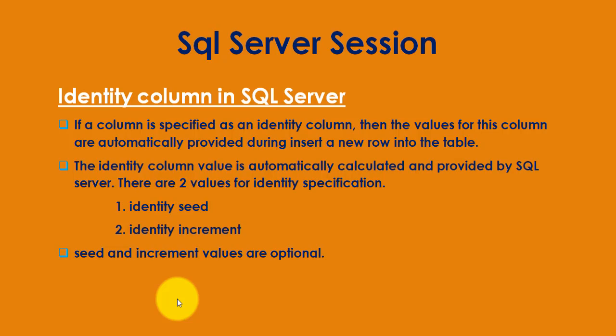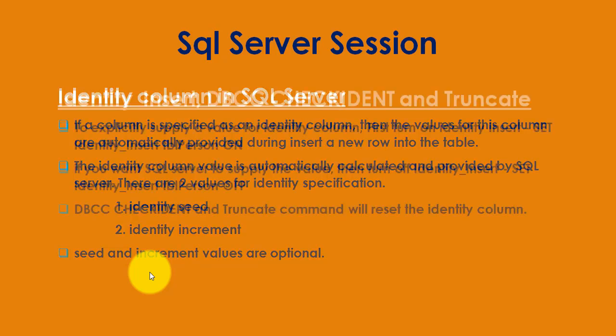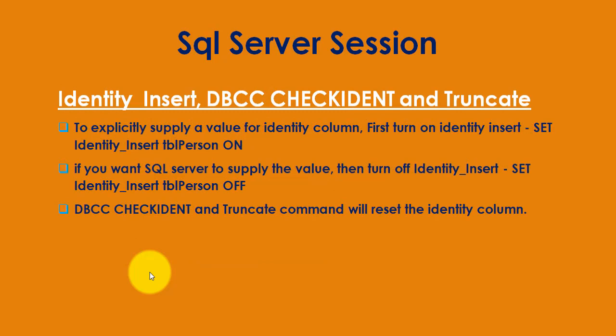The identity column value is automatically calculated and provided by the SQL Server. There are two values for identity specifications: one is identity seed and another one is identity increment. Seed and increment values are optional. I'll show you graphically. Okay, second thing is identity insert, DBCC CHECKIDENT and truncate.